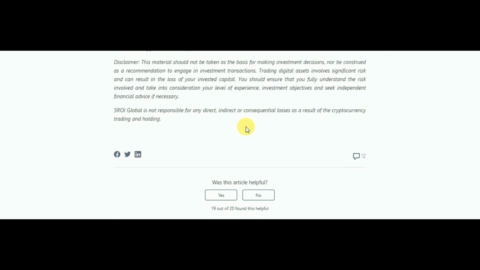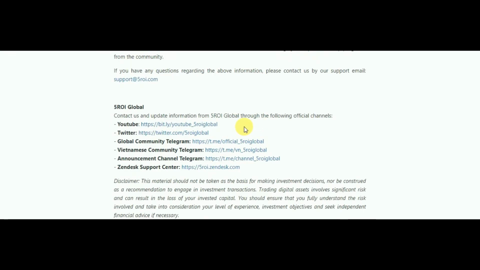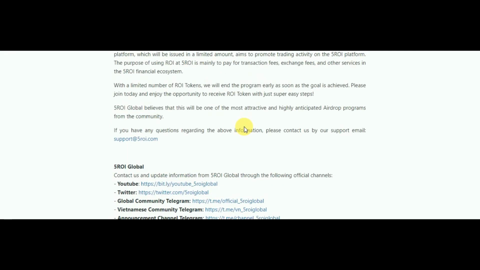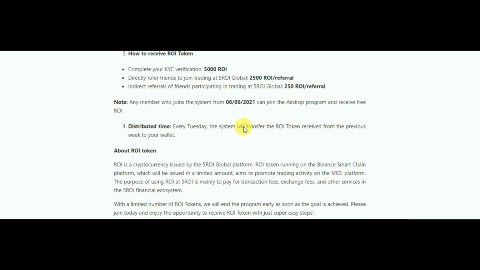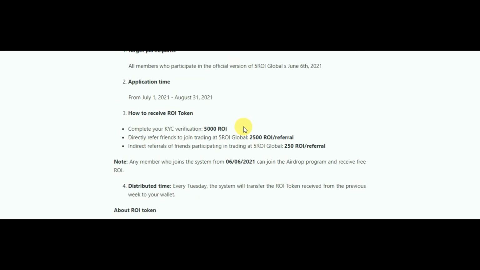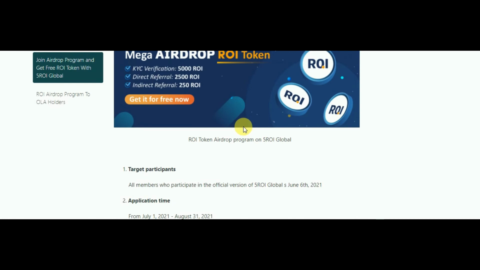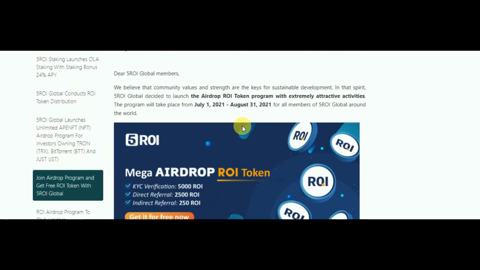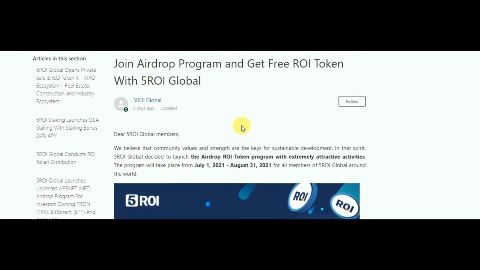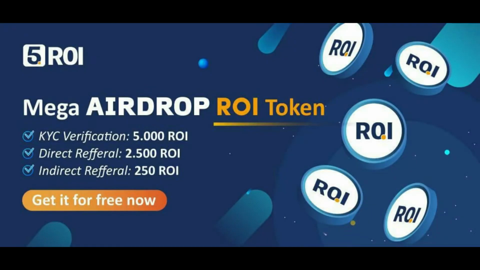ROI will be used in 5 ROI exchange mainly to pay for transaction fees, exchange fees, and other services in 5 ROI financial ecosystem. So it is a good chance to claim these tokens. We know the native tokens of exchange sites have great future, so we should not miss this opportunity to earn these tokens for free.